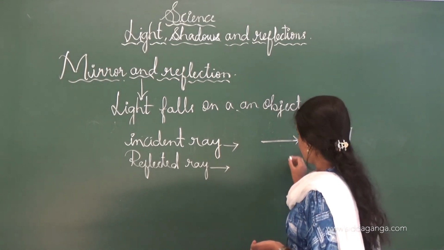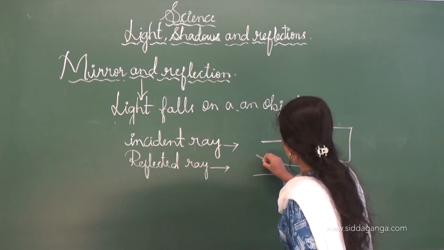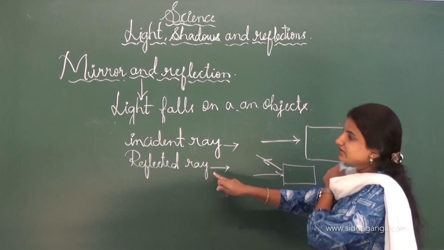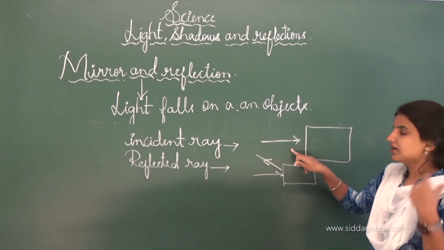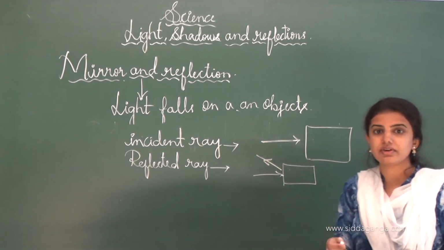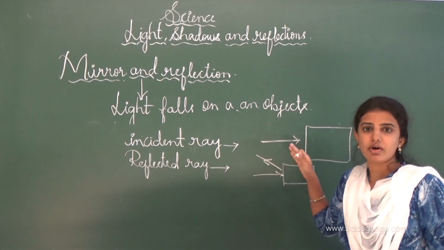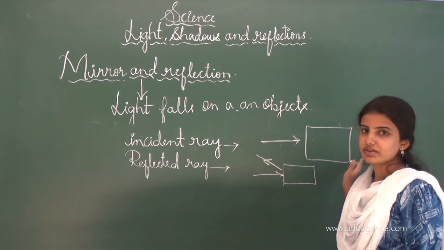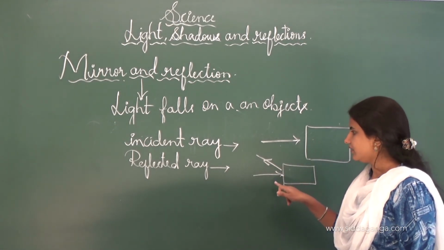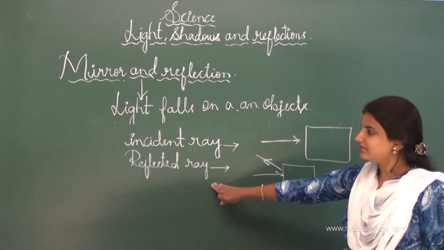When the same light falls on an object and is reflected or bounced back to some other place, we call it a reflected ray. A ray is nothing but a line. When the light falls on a particular object, the ray is either incident or reflected. Incident means it falls on the object, and when the ray bounces back, it is called the reflected ray.